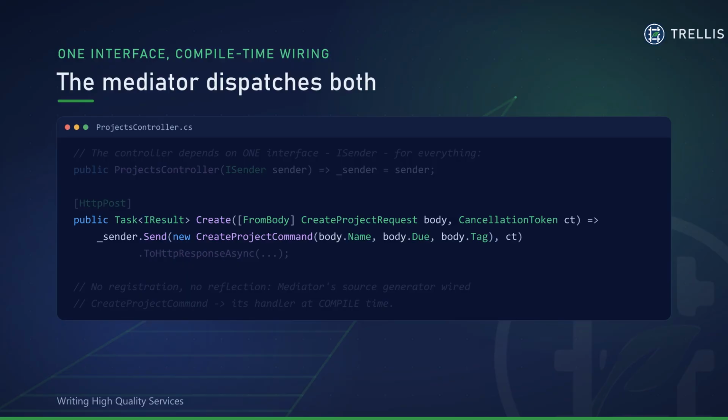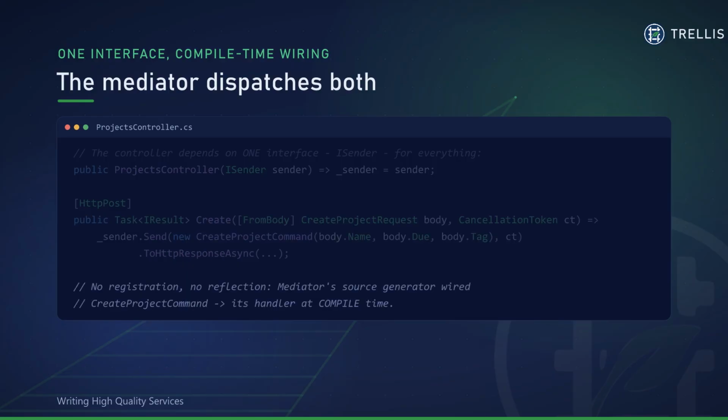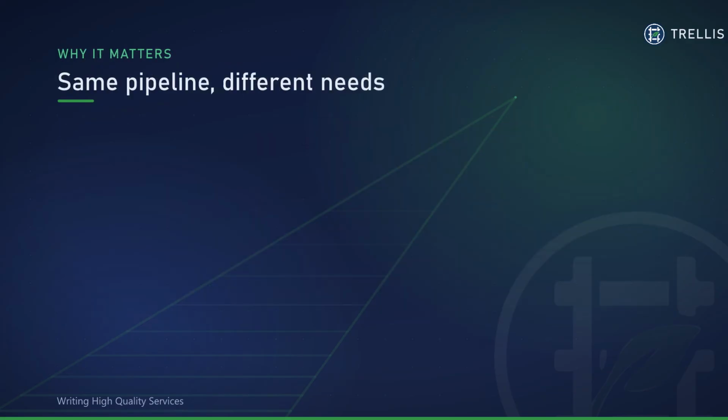And here's the part that kills the ceremony. There's no handler registration to maintain and no reflection at startup. Mediator's source generator connects every message to its handler at compile time. So a missing handler is a build error, not a 3 a.m. surprise. So why split them at all?